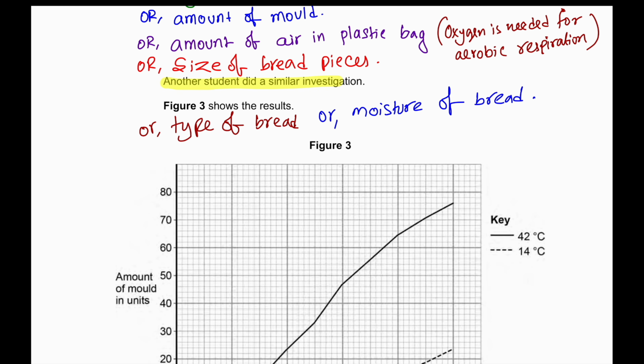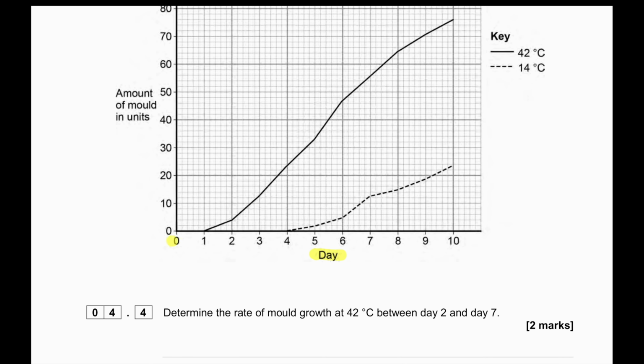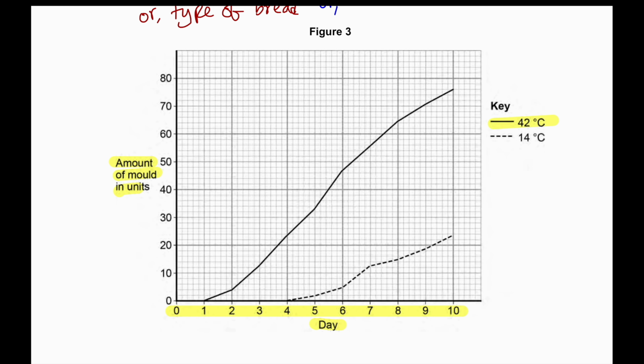Another student did a similar investigation. Figure 3 shows the results. We can see from day 0 to day 10, the amount of mold in units. At 42 degrees Celsius, the amount of mold is increasing much faster, and it's going to a much higher amount compared to that of 14 degrees Celsius.